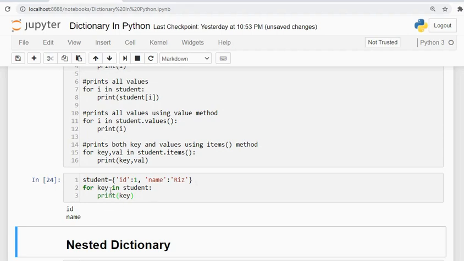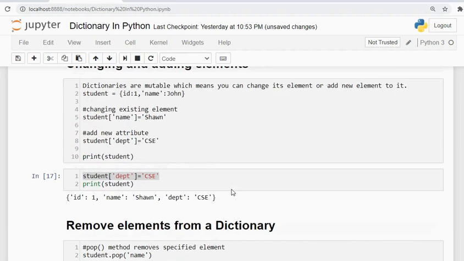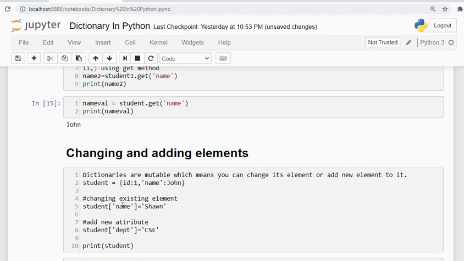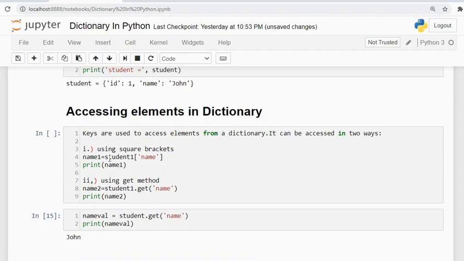Now suppose we want to print the values. For accessing the value we will use this key, with the square brackets I told you about for accessing the key. Suppose I give the student and I give this key in that bracket, we'll be able to access the value, as I showed.